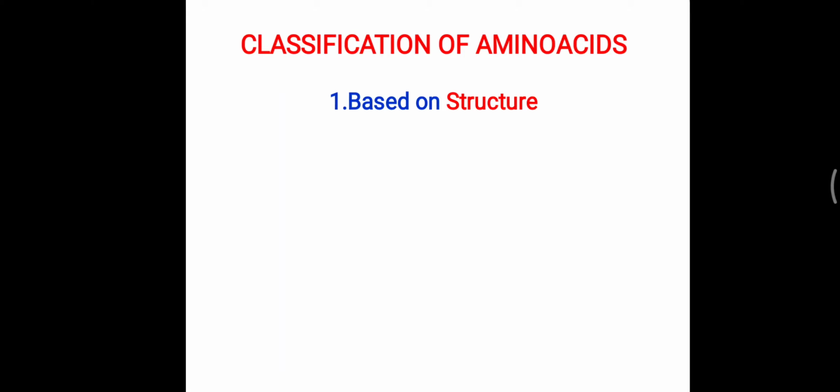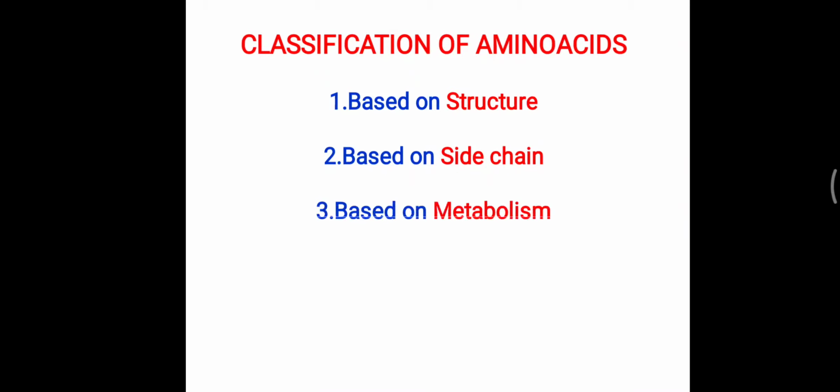So first, this amino acid is classified under various headings, and you have to remember over which headings it is classified. First, that is based on the structure, whether it is an aliphatic amino acid chain or an aromatic amino acid chain. Otherwise, it is also categorized based on alpha amino acid and non-alpha amino acid. So that is based on the structure. Based on the side chain, some amino acids will be solubilized in the water, some will not be solubilized in the water. So that is a characteristic based on the side chain present on the amino acid.